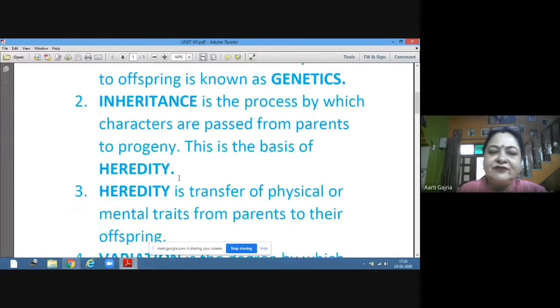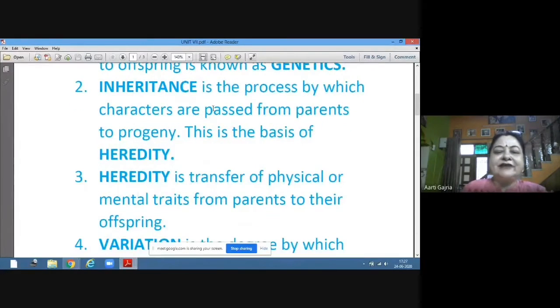Sometimes you must have seen people say, oh, I'm having diabetes, it's hereditary in our family. Or high blood sugar is hereditary in our family. Or being overweight is hereditary in our family. So heredity means the characteristics which are passed from parents to progeny. And when they become parents, they also pass these characteristics to their progeny. So from generation to generation, that character is there in the family. They call this heredity.